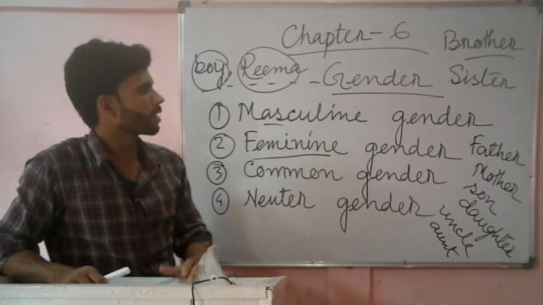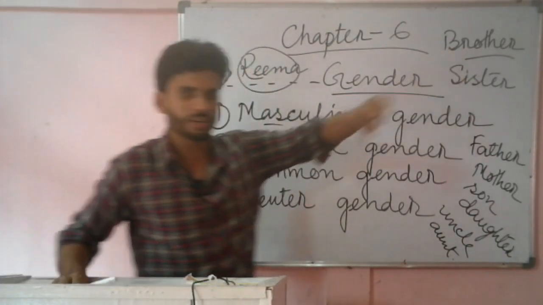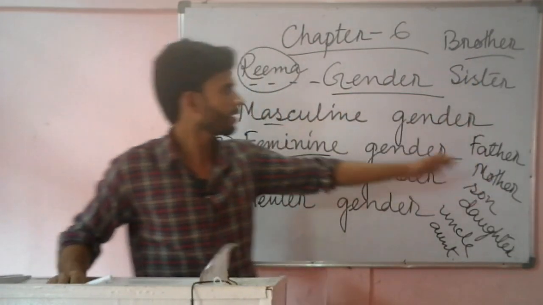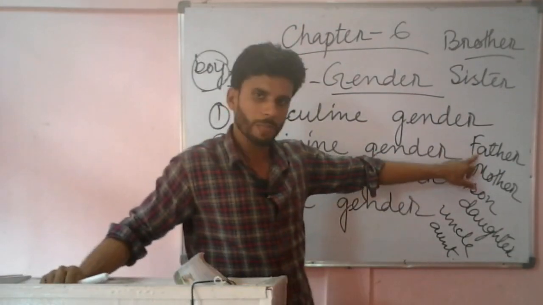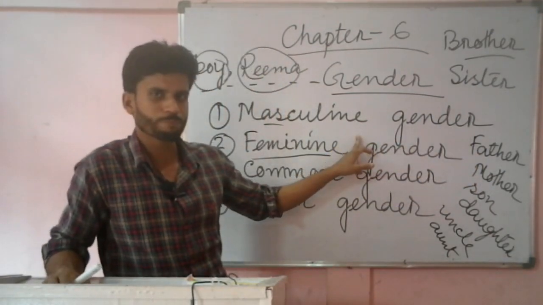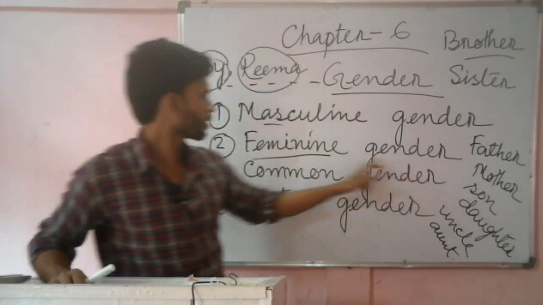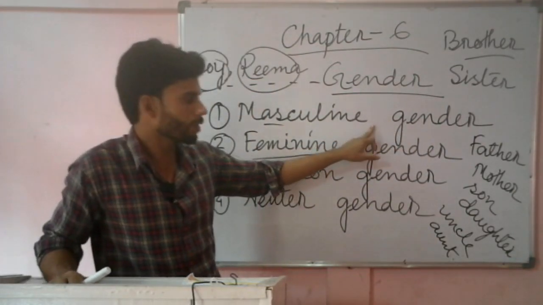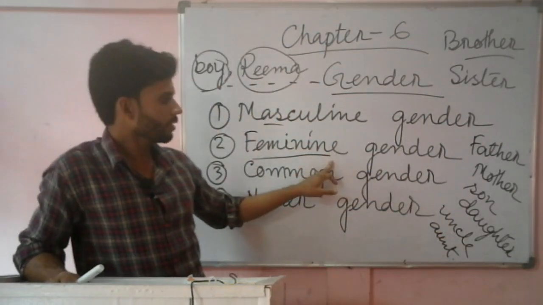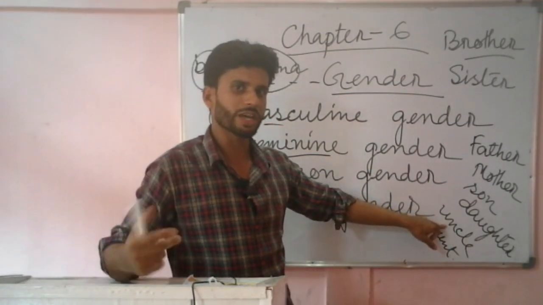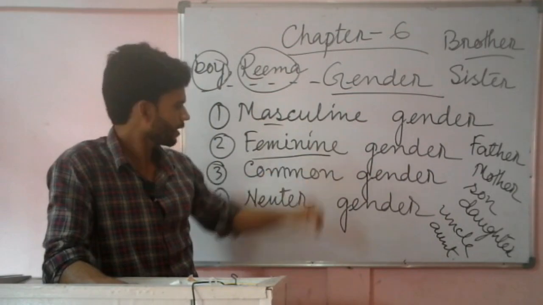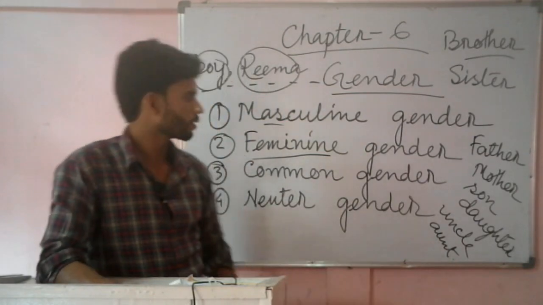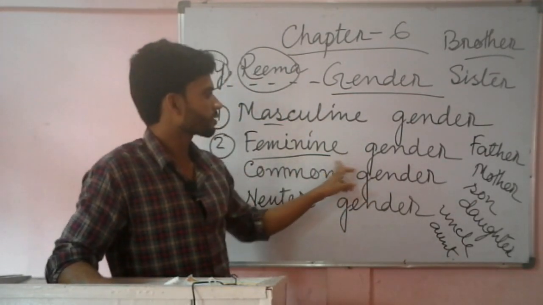So I have written down some examples here. Brother indicates a male, so it is masculine gender. Sister indicates a female, it is feminine gender. Father indicates a male, so masculine gender. Mother, female, comes under feminine gender. Son, again a male, so masculine. Daughter, feminine. Uncle indicates a male, so masculine. And the last noun is aunt, which indicates a female, so this comes under feminine gender.